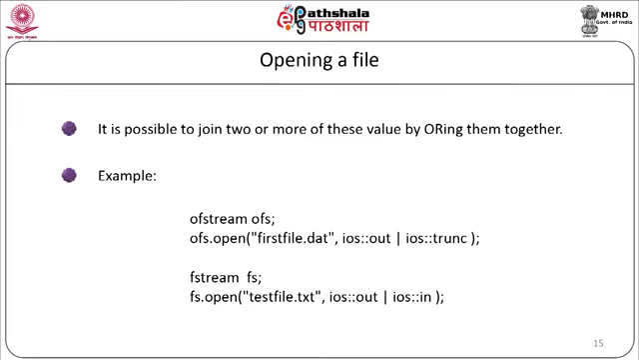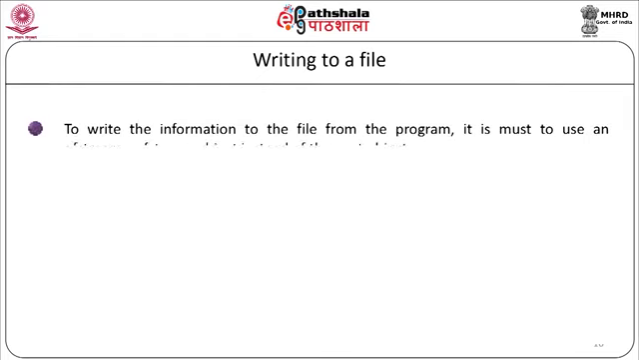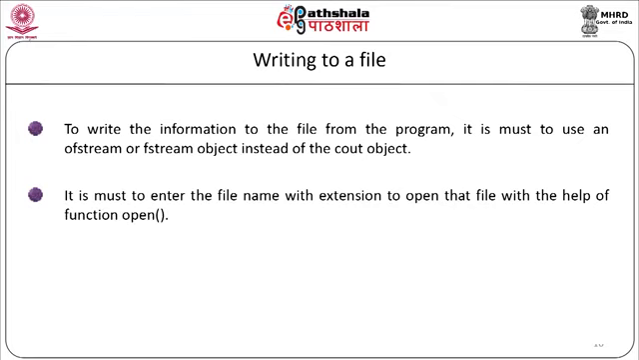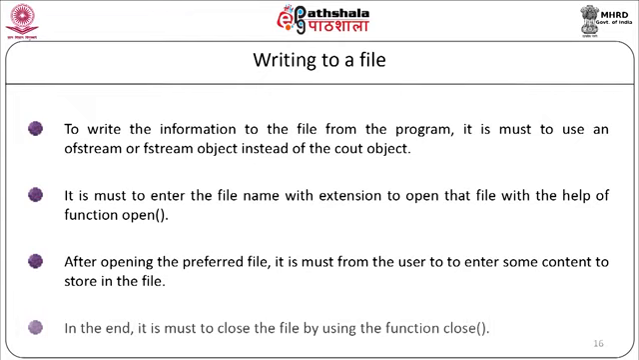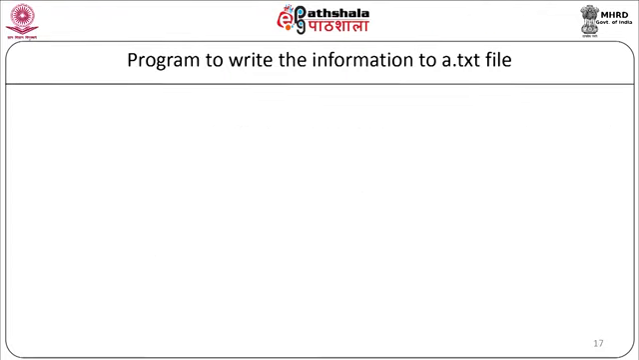Example is fs.close() or ofs.close(). Writing to a file. To write the information to the file from the program, it is a must to use an ofstream or fstream object instead of the cout object. It is a must to enter the file name with extension to open that file with the help of function open. After opening the file, the user must enter some contents to store in the file. In the end, it is a must to close the file by using the function close. Now, let us see a simple program to write the information to a file.